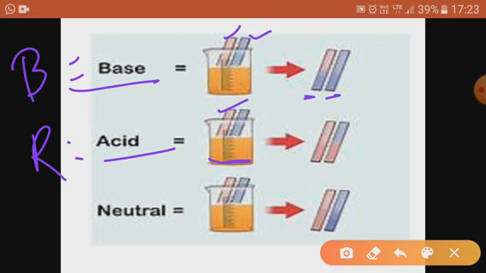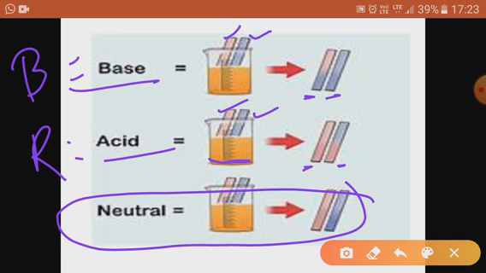Red in acid will be red and blue in acid will be red. And if it is neutral, no change at all will be there. This is how litmus paper changes its color in basic and acidic solutions. That's why they are called indicators. They indicate whether the solution is acidic or basic.